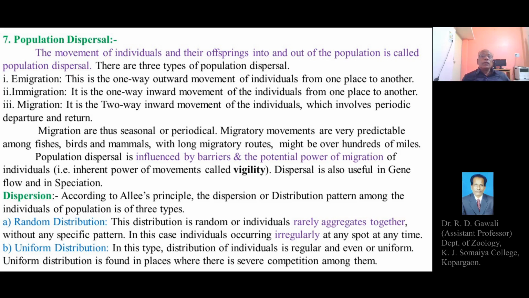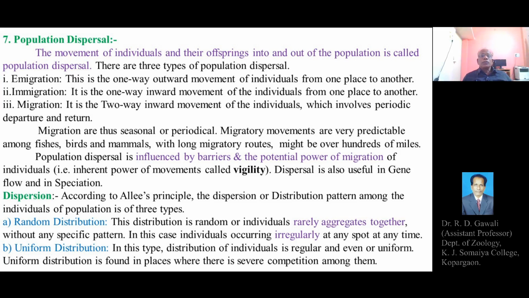Dispersal is also useful in gene flow and speciation. So these are the two genetic aspects which are also useful for gene flow. That is, the spread of the organisms of a population over various regions will ultimately result in the spread of gene flow, and together with speciation, meaning species formation. So dispersal is also useful in gene flow and in speciation. These are the two genetic aspects to be considered for the process of dispersal.